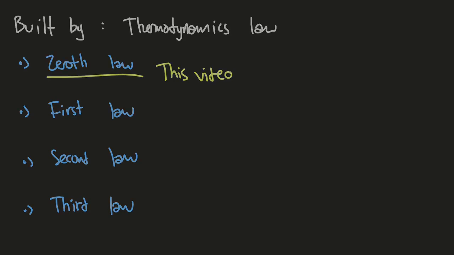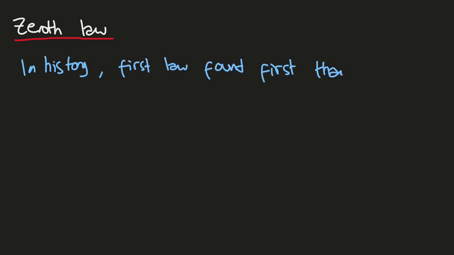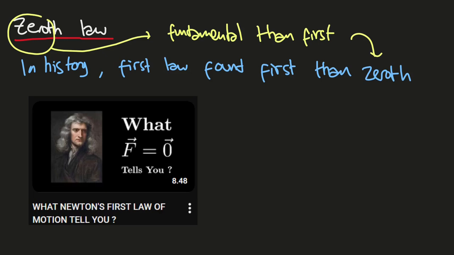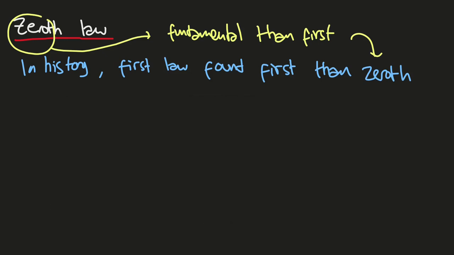You may be asking, why is it called the Zeroth law? Because in history, the first law was found first, then the Zeroth law. But the Zeroth law is more fundamental than the first. By order of law in physics, just like Newton's first law that explained inertia and then the second law that generalized it, here in thermodynamics, there is the Zeroth law, which is more fundamental than the first.